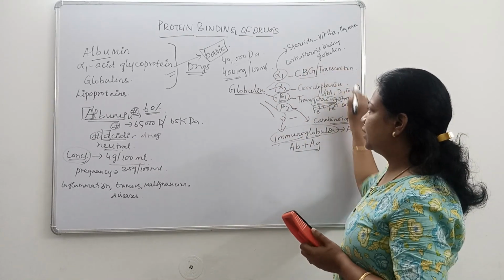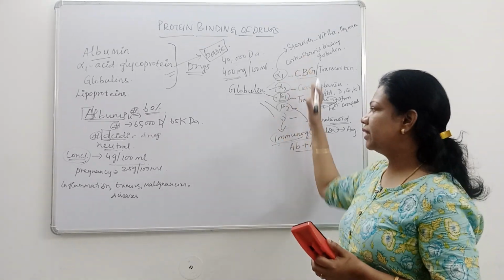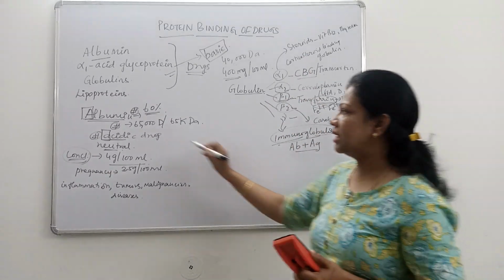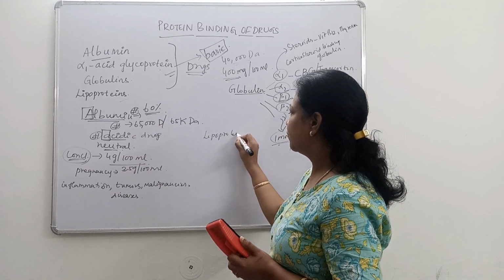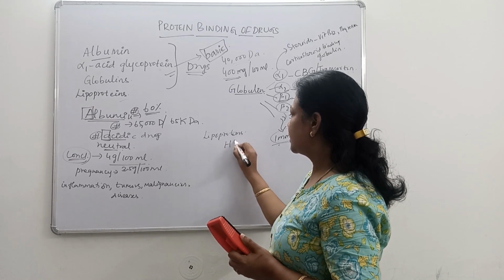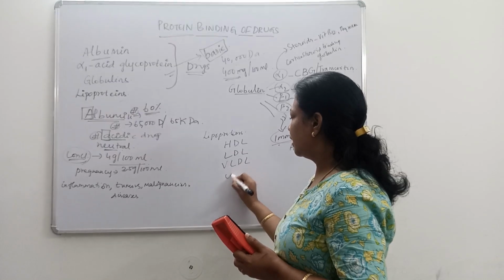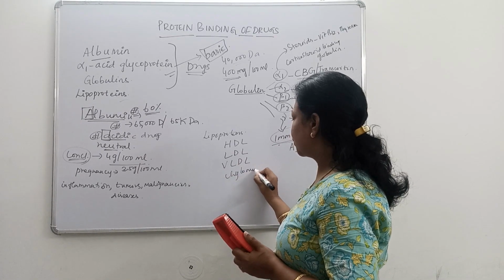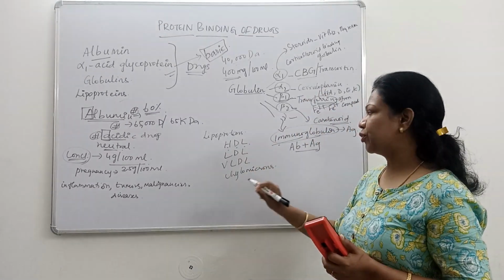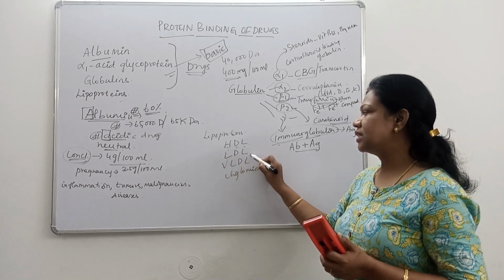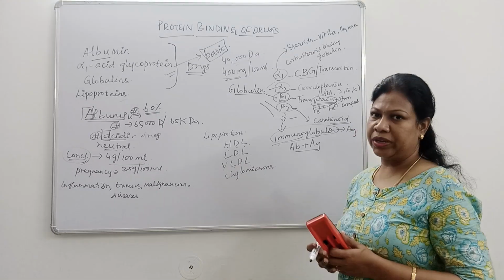These are the different types of globulin that are responsible for binding of different types of drugs. And lastly, we have lipoproteins. Lipoproteins are also of different types: HDL, LDL, VLDL and chylomicrons. HDL is high density lipoprotein, LDL is low density lipoprotein, then very low density lipoprotein and chylomicrons.